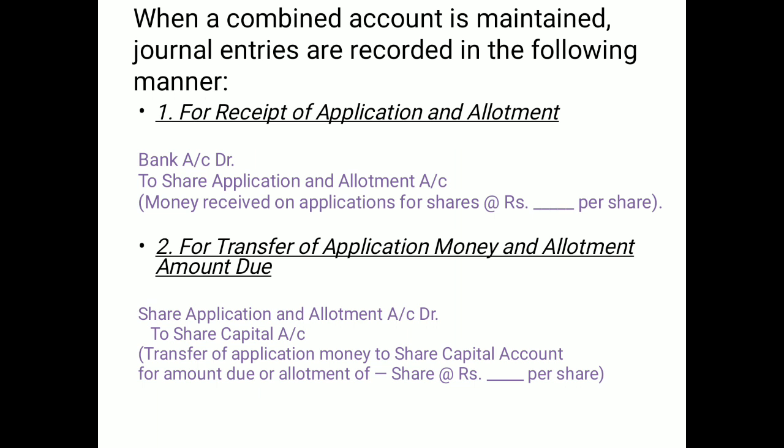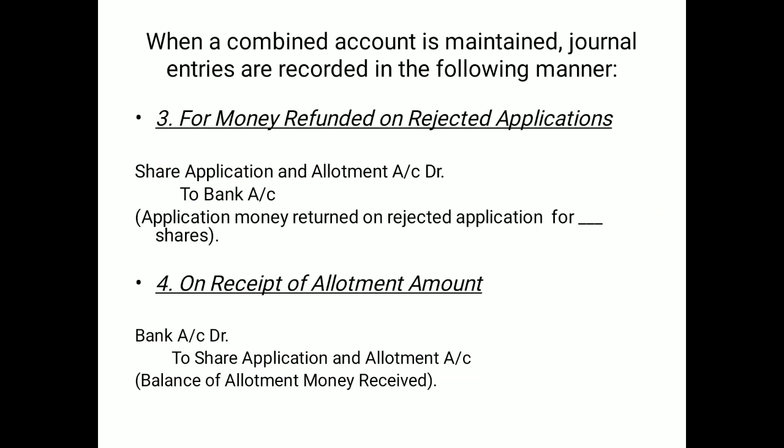Now, sometimes a combined account is maintained for application and allotment, and the amount is called collectively. So what is the entry? First, bank account debit to share application and allotment account will be passed collectively for money received on applications at the rate of application and allotment money per share. The second is that this amount is to be transferred to share capital collectively, and the entry will be passed: share application and allotment account debit to share capital account.